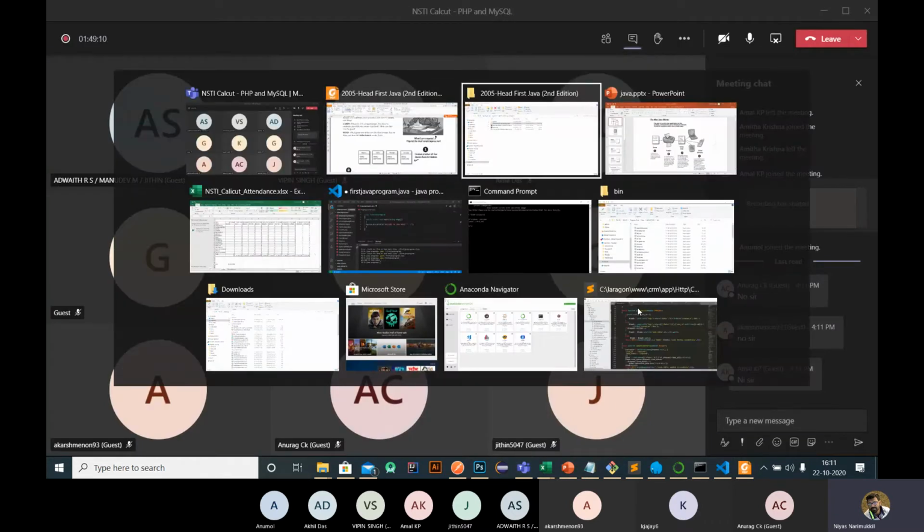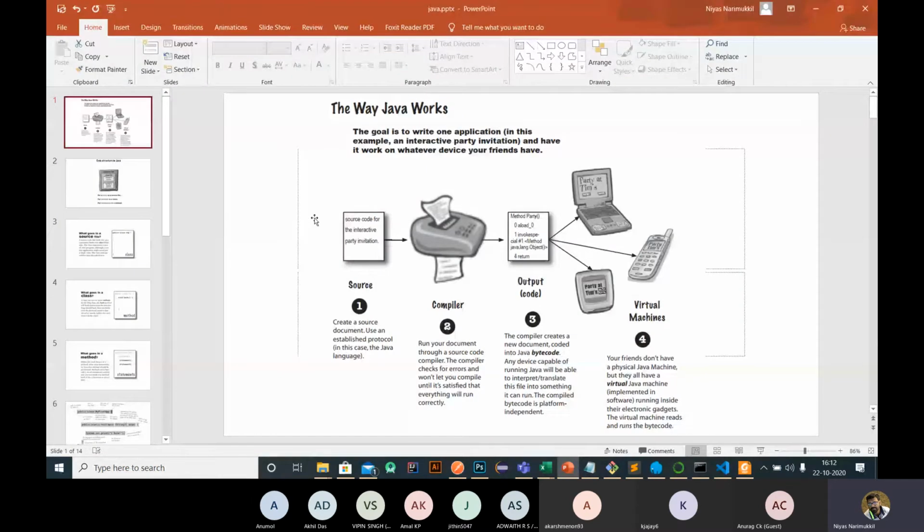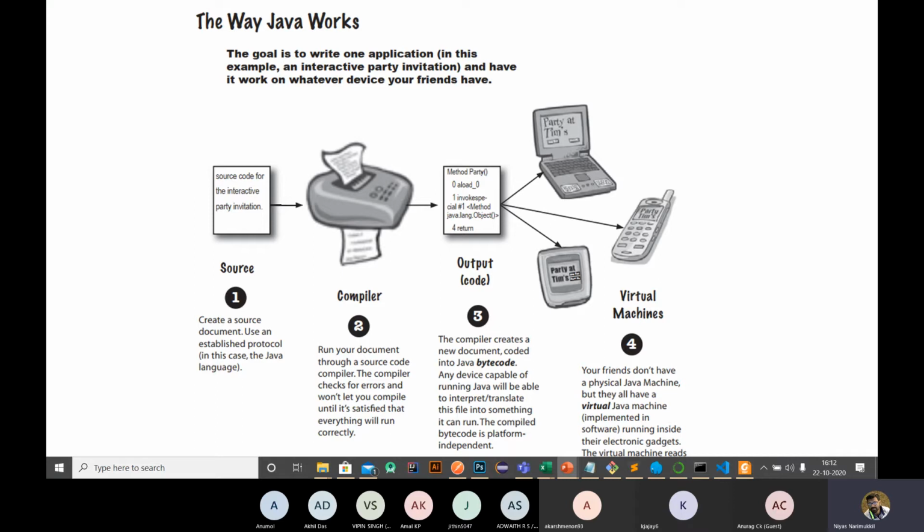So before going to Java, these are clippings from this EdFirst textbook itself. How does Java work? In Java, we need to create a source program. Before doing any Java, I hope all of you have done the basic things inside Java. I hope Jinedran or Raghavan took this Java session. You have to install the Java JDK, Java Development Kit, and once installed, you need to set the environment variables.